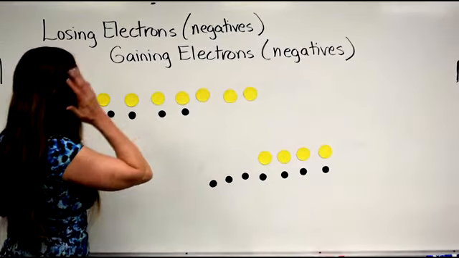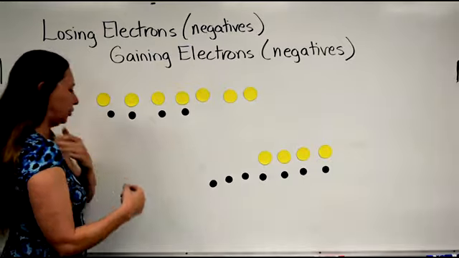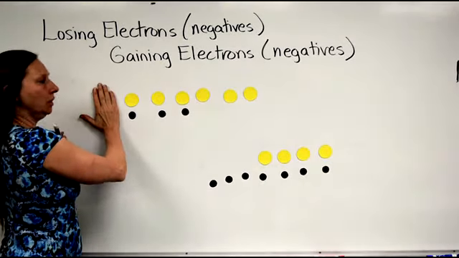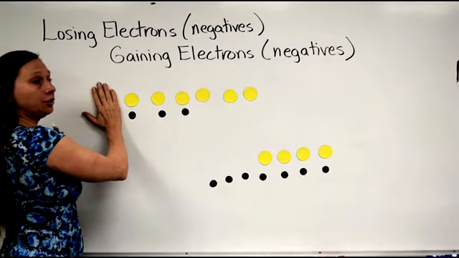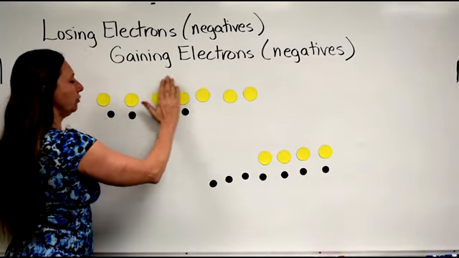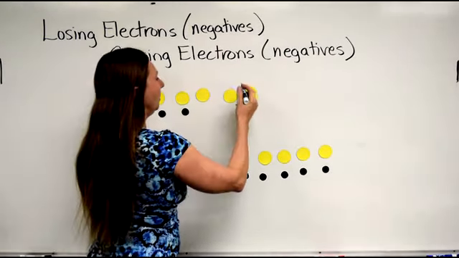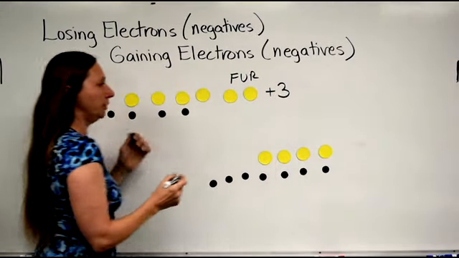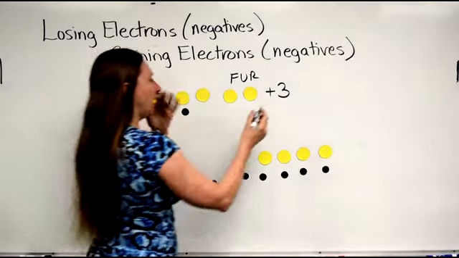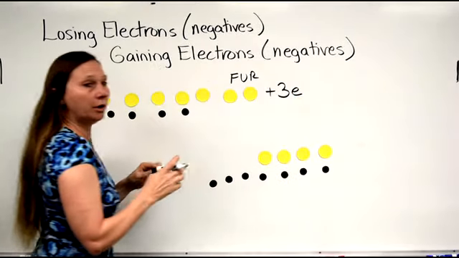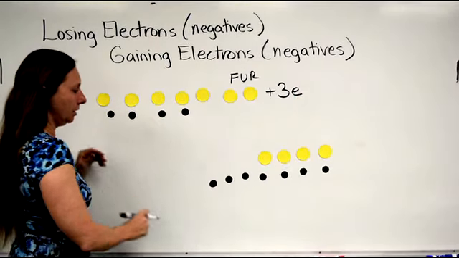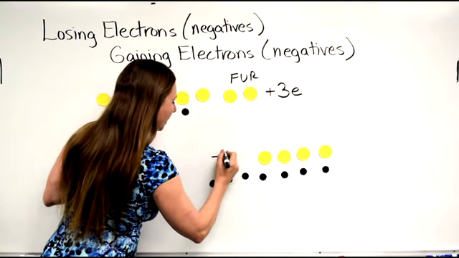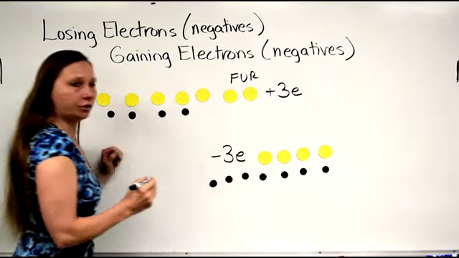What we see now is that the fur has a charge of positive 3. I'll say positive 3 elementary charges, or positive 3e. The rod now has 3 negative charges.